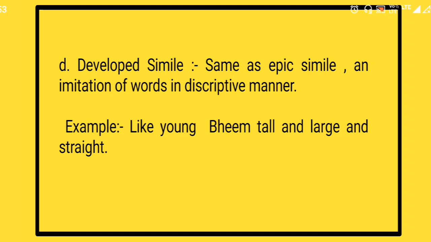So the example is like young Bhim, tall and large and straight. So this could be taken from the Mahabharata. So here the words like young Bhim, and imitation of words and descriptive manner come here, like tall, large and straight. So this was all about simile.